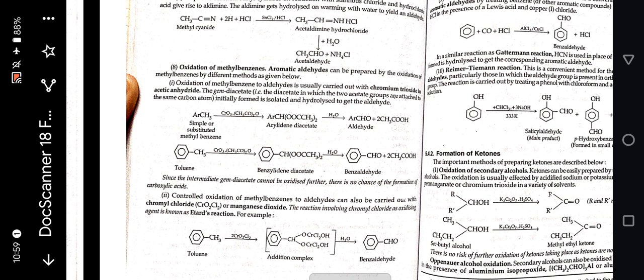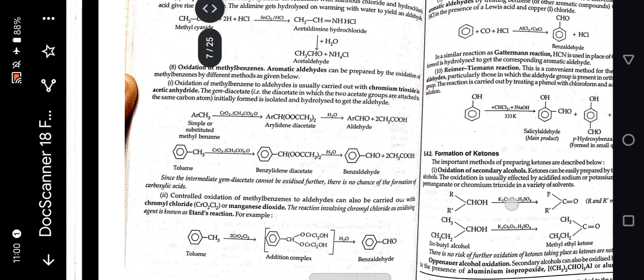The gem diacetate initially formed is isolated and hydrolyzed to get the aldehyde. When toluene is treated in the presence of CrO3, CH3CO2, benzyl diacetate is formed, and when it is treated in the presence of H2O, benzaldehyde is formed.